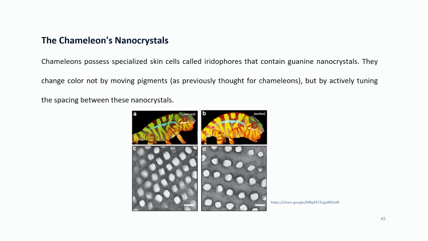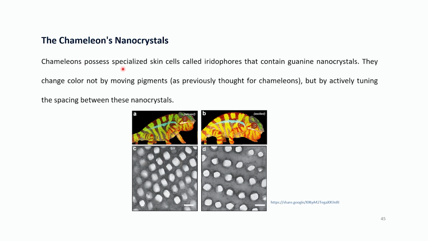They change their spacing. So they actively tune the spacing between these nanocrystals as they get relaxed and excited. You can see the space between these nanocrystals, and in this state the space increases between these nanocrystals. So the light is reflected differently from these surfaces accordingly.